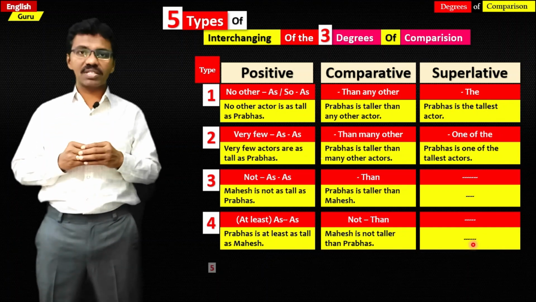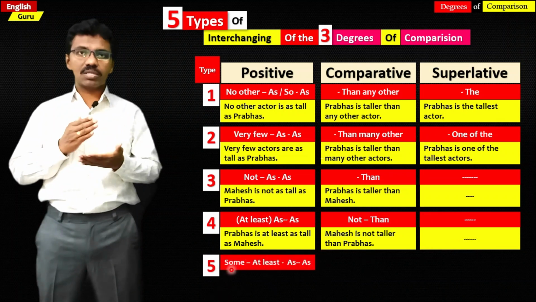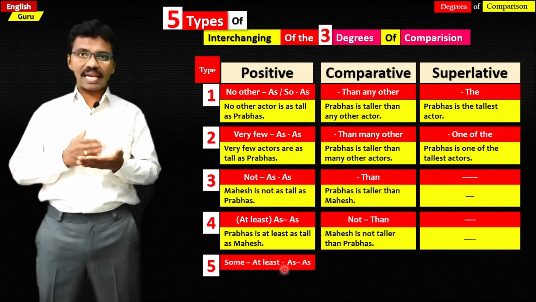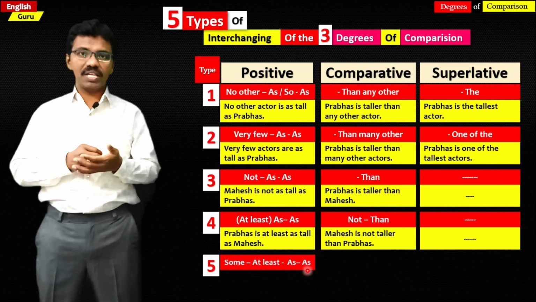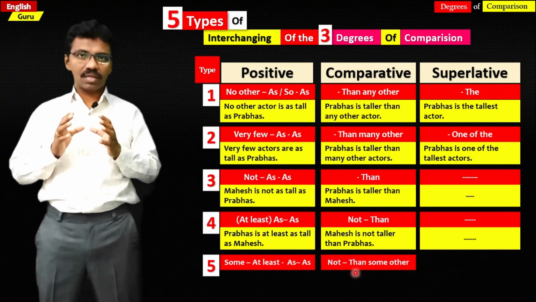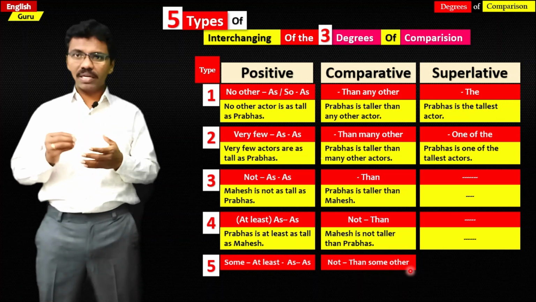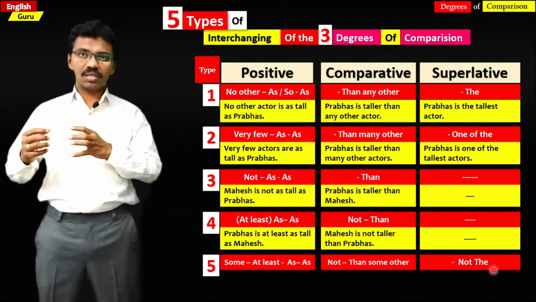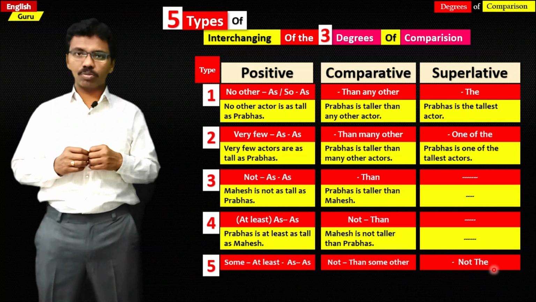So the third type of sentence is, if we have "some, at least, as" in positive degree, we have "not, than, some other" in comparative degree, and in superlative, "not, the." This is how it appears in superlative degree.